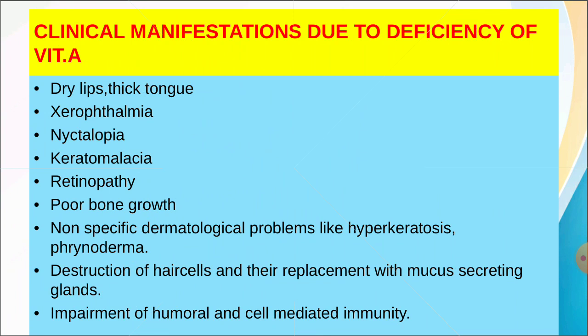Hyperkeratosis is thickening of the stratum corneum, that is the outermost layer of the epidermis of skin. Phrenoderma is follicular hyperkeratosis: destruction of hair cells and their replacement with mucus secreting glands on skin. Impairment of humoral and cell mediated immunity.